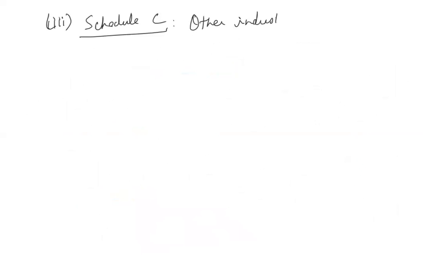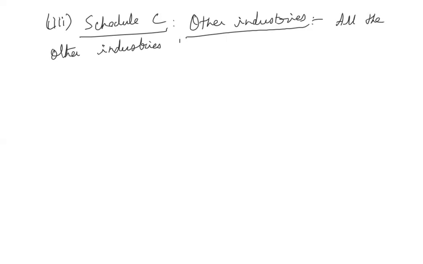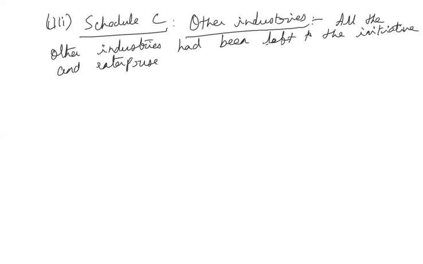And then moving on to the third category of industries, that is Schedule C. In Schedule C, all the other industries which are not mentioned in Schedule A and Schedule B had been left to the initiative and enterprise of the private sector.